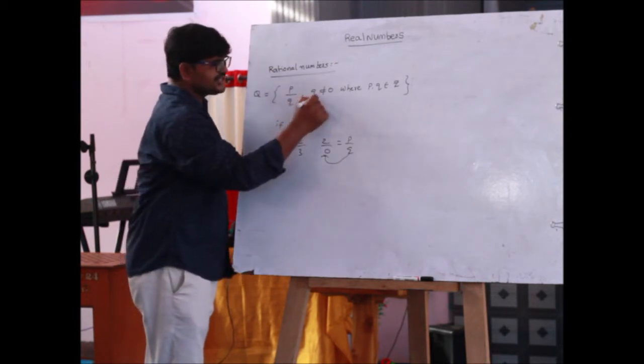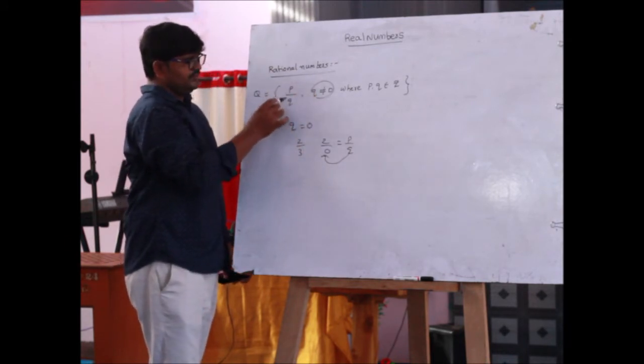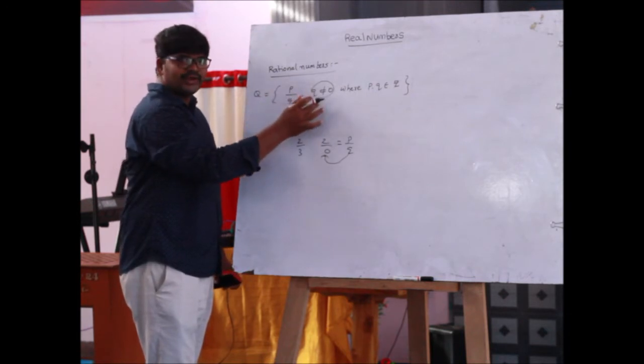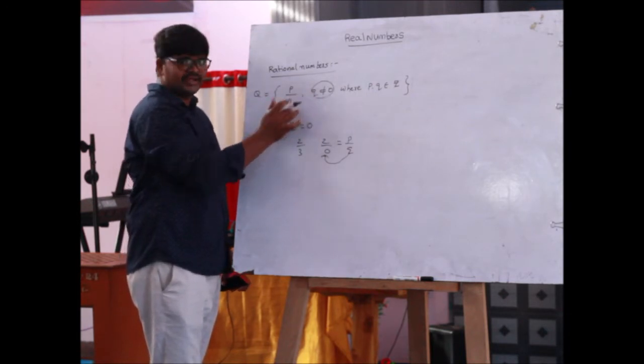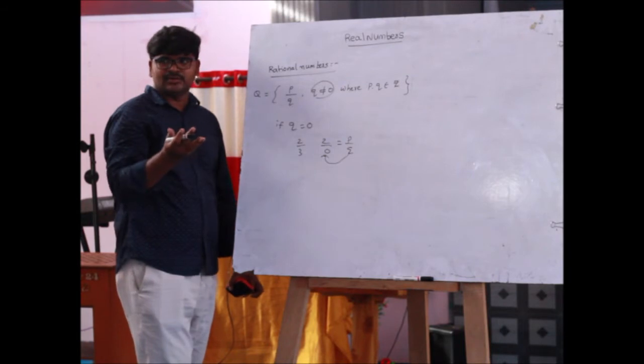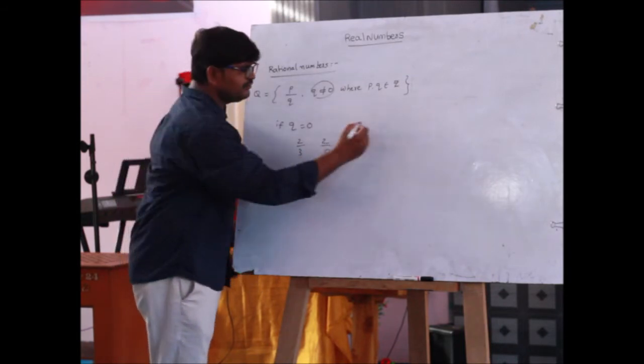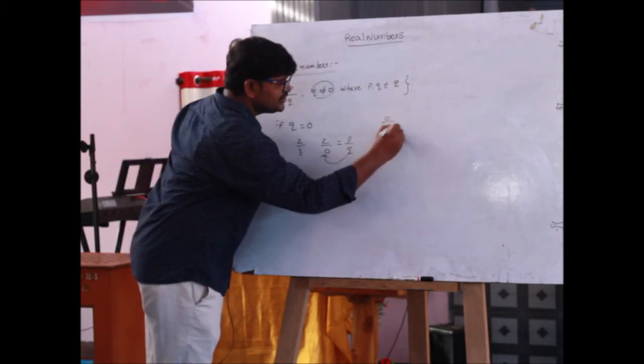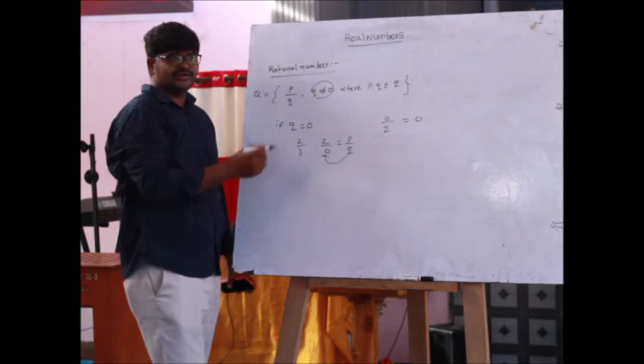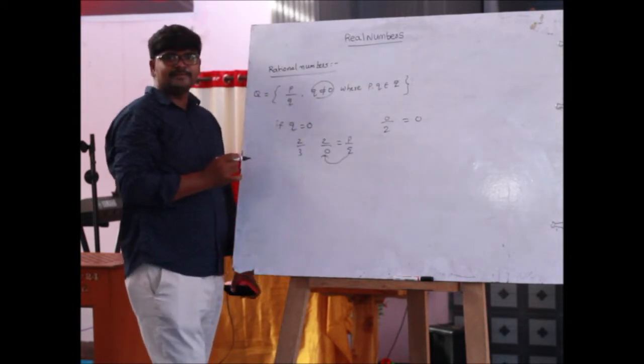So the first condition must hold: the number is p by q, q not equal to 0. If p equals 0, there is no problem. Suppose p equals 0, then 0 by 2 equals 0. 0 is also a rational number.